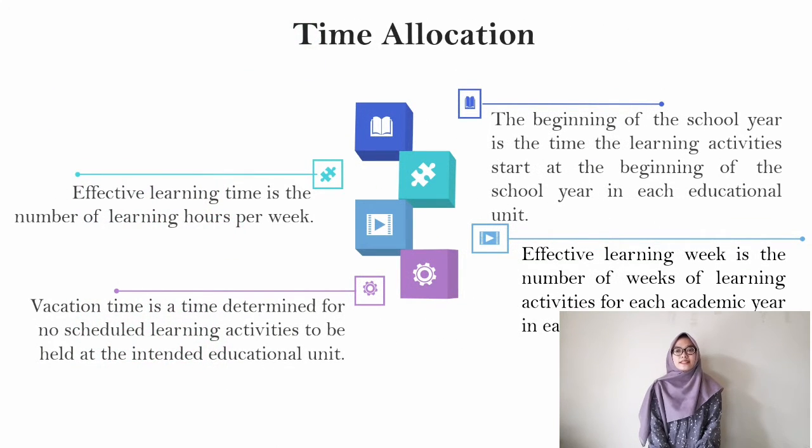The next material is about time allocation of the educational calendar. The first, the beginning of the school year is the time the learning activities start at the beginning of the school year in each educational unit. The second, effective learning week is the number of weeks of learning activities for each academic year in each educational unit. The third, effective learning time is the number of learning hours per week, including the number of learning hours for all subjects including local contents, plus the number of hours for self-development activities.